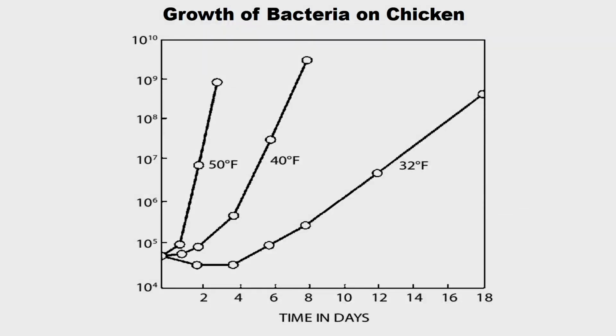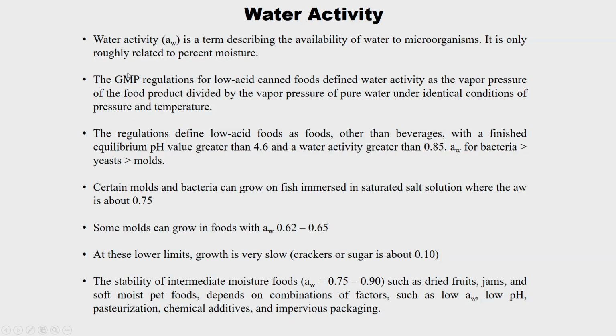So, this is another example, growth of bacteria on chicken. At 32 degrees Fahrenheit, it takes almost 18 days, and the growth is around 10 to the power of 8. But if you increase the temperature, the growth stops within 8 days, and if you increase it further to almost 50 degrees Fahrenheit, it is around 2 to 3 days, with a maximum of 10 to the power of 9.